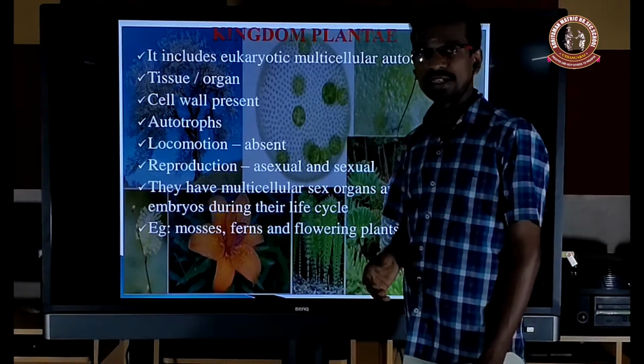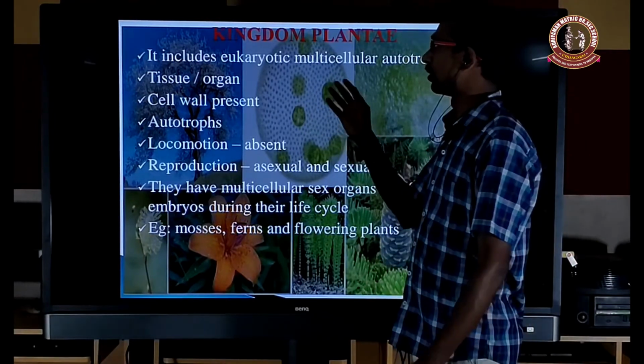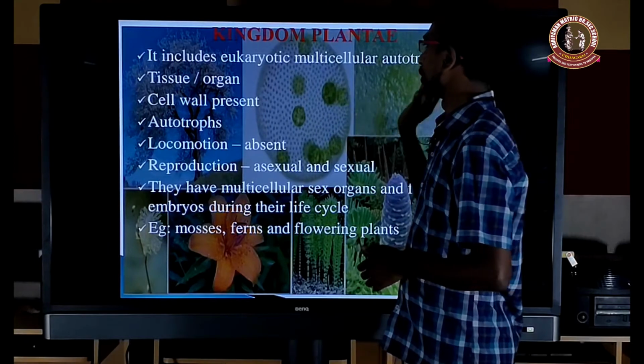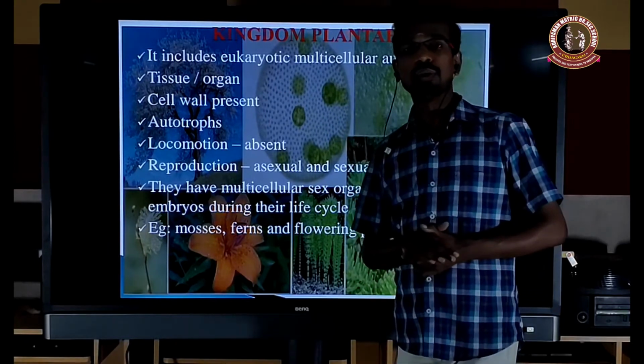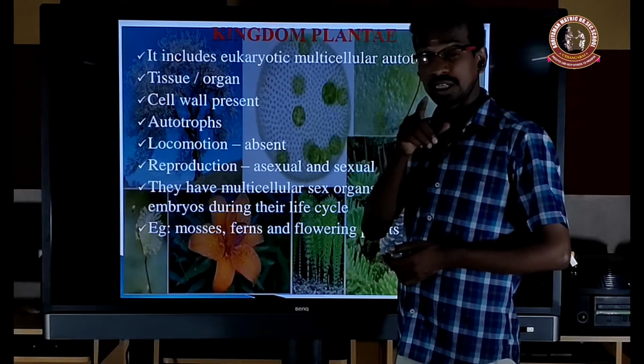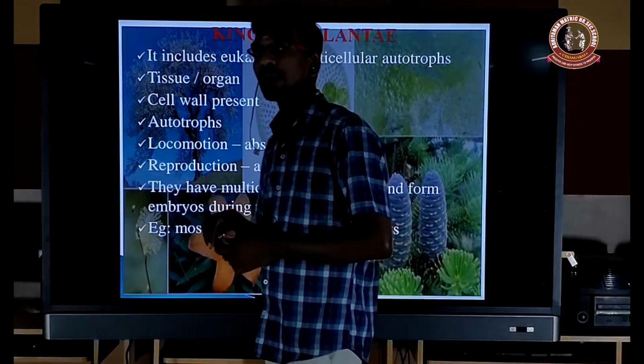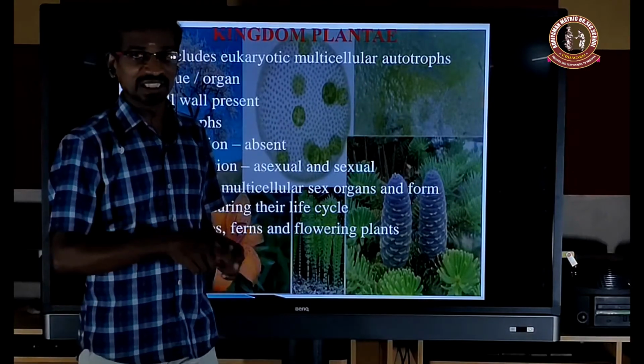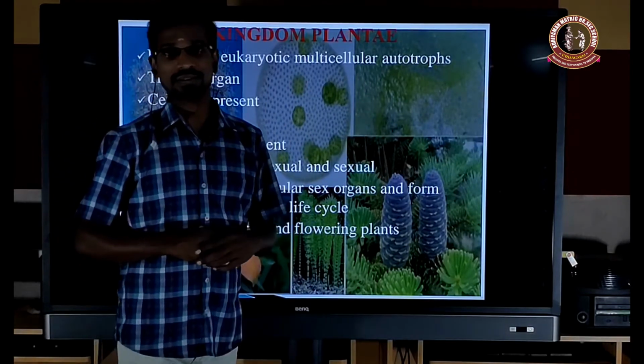Next, the kingdom Plantae. That is the fourth kingdom. It includes all the eukaryotic, multicellular and autotrophic organisms. Even the unicellular forms like Chlamydomonas are classified under the kingdom Plantae.